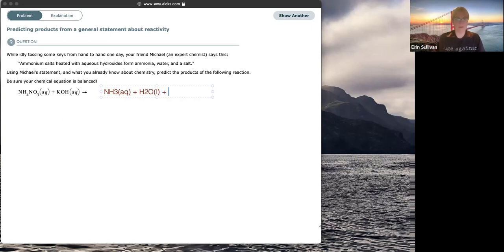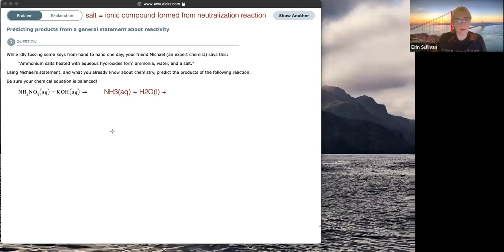And then a salt is defined as an ionic compound usually formed from a neutralization reaction. Salt equals ionic compound formed from a neutralization reaction, usually. So usually the cation is coming from the base, it's the counter cation to the hydroxide or whatever, and the anion is usually coming from the acid, okay? Not always the case, right? But an approximation. So we've got to think about what kind of ionic compound you could form from what's left over.